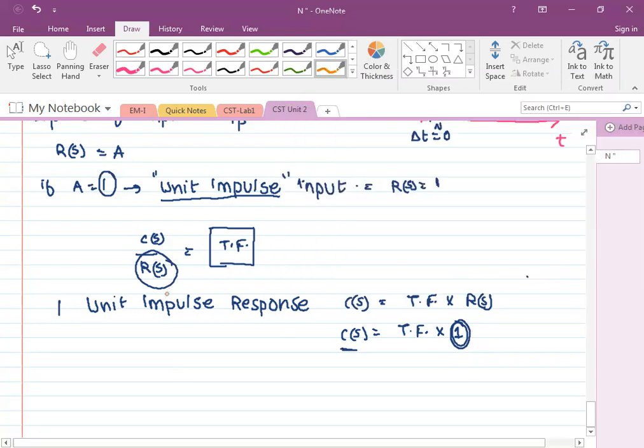Let me tell you, unit impulse response is required to evaluate the behavior of the system itself. કોઈ input માટે નહીં, પણ system નું પોતાનું behavior. How the system will behave by itself without any input, you can get it from the unit impulse response.